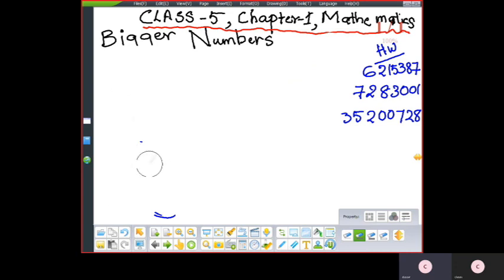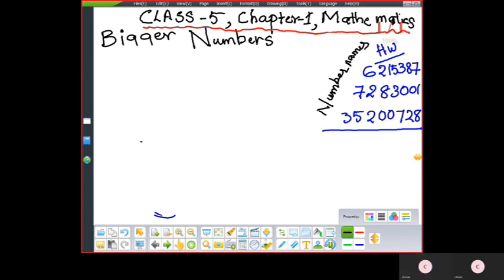So write the place value of the underlined digit. Some big numbers I am giving you. These are the number names. You have to write it. Then place value. Place value of the underlined digit. Okay.